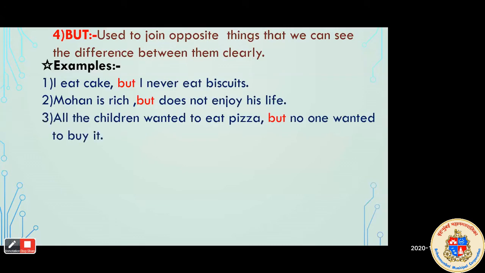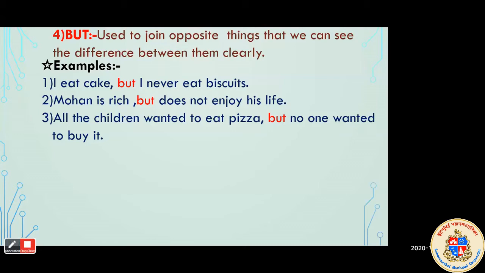Who will read these examples? Yes, raise your hand and read the given examples. I eat cake, but I never eat biscuit. Yes. Second. Mohan is rich, but does not enjoy his life. Yes. Third one. All the children wanted to eat pizza, but no one wanted to buy it. Very good. Excellent.